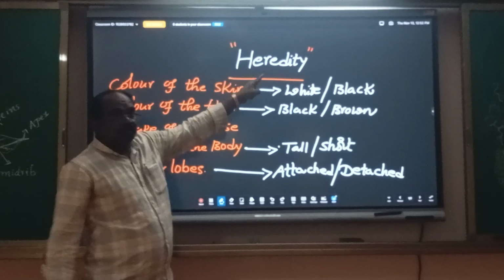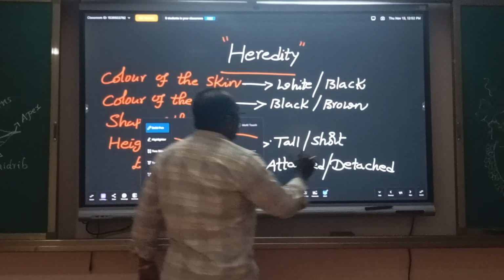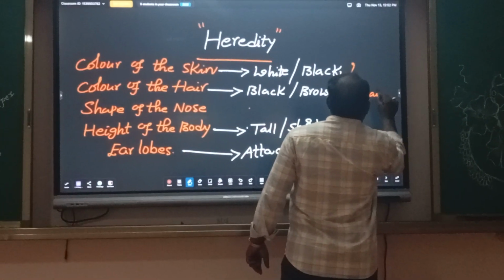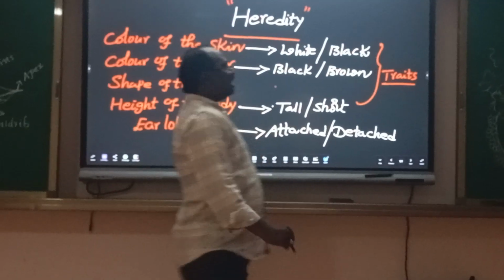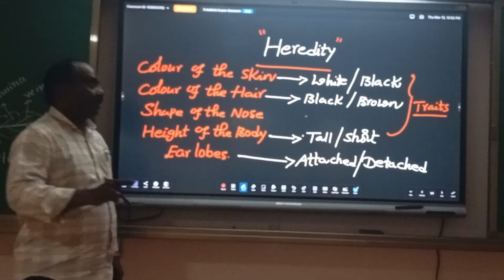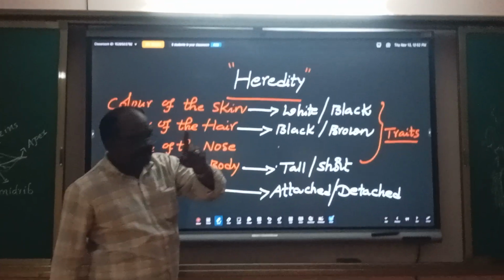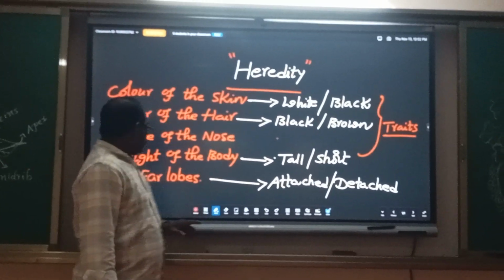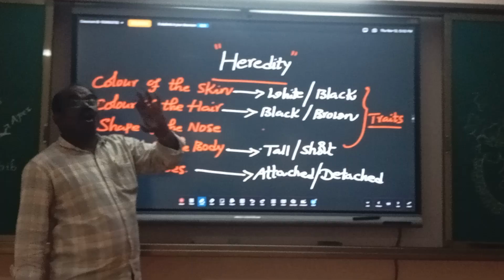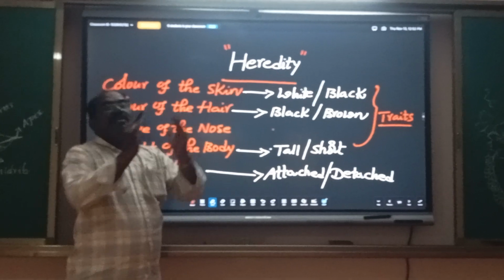Once we observe, all these are the traits. Already I said what is meant by trait: the alternative form of a character is called a trait. Color of the skin is a character; white color skin is a trait, black color skin is a trait. Height of the body is a character; tall height is a trait, short height is a trait. So that is the difference between character and trait.